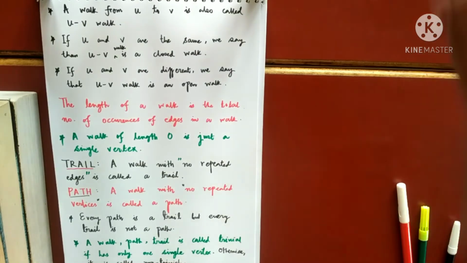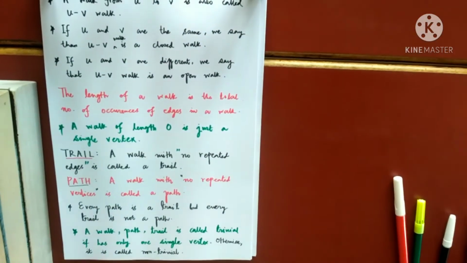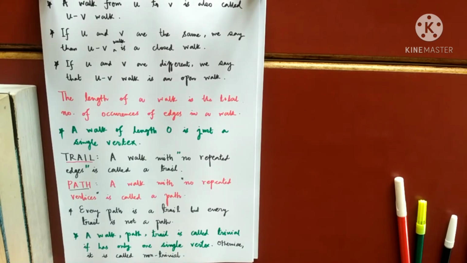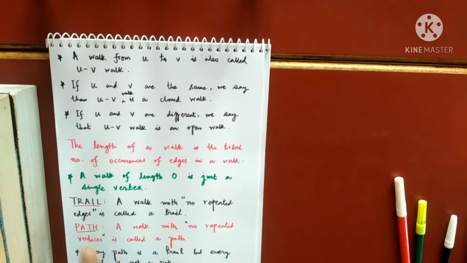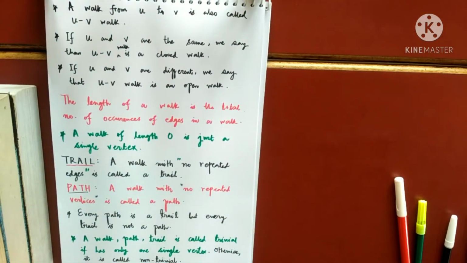Now also keep in mind that we define directed walk, directed path and directed trail accordingly. The definition remains more or less the same, just no repetition of directed edges. And I have already told you that the direction will matter, because if I have an edge from V1 to V3, that means starting at V1 and ending at V3, then you can go from V1 to V3, but you cannot come back using that edge.